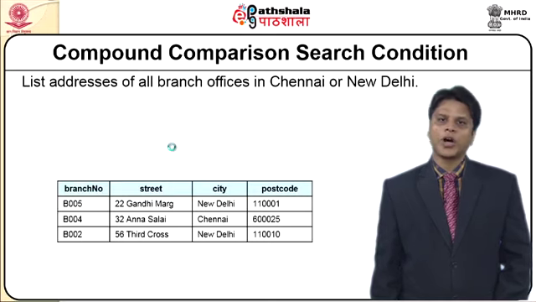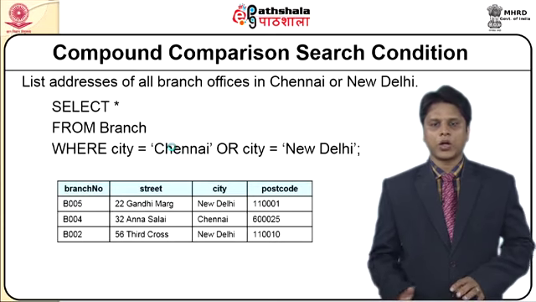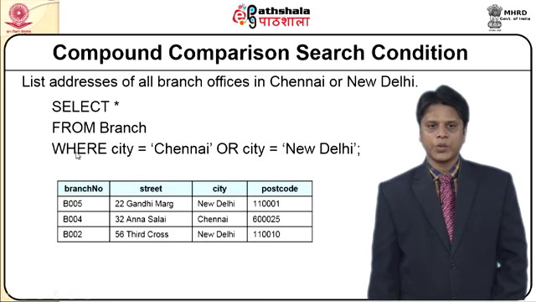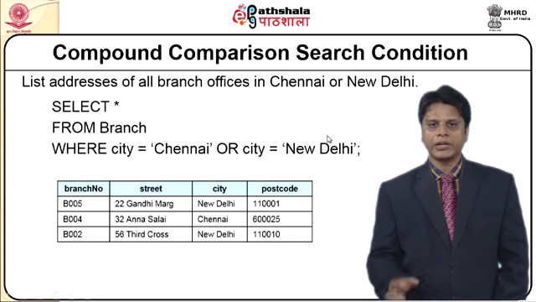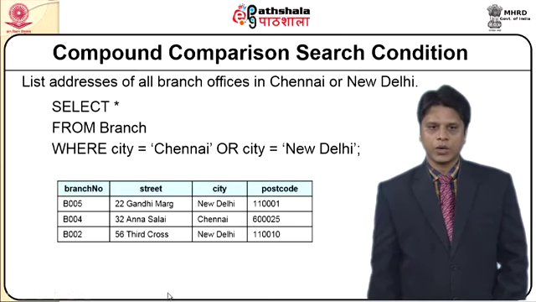Now we will go for a compound comparison condition where we want an either-or type. So now I wanted to select all the columns, select star from branch where city is Chennai, which should be given within quotes, or city is equal to New Delhi. So any one of these values, city should be Chennai or New Delhi, should be taken, and all the rows and all the columns are to be listed out.